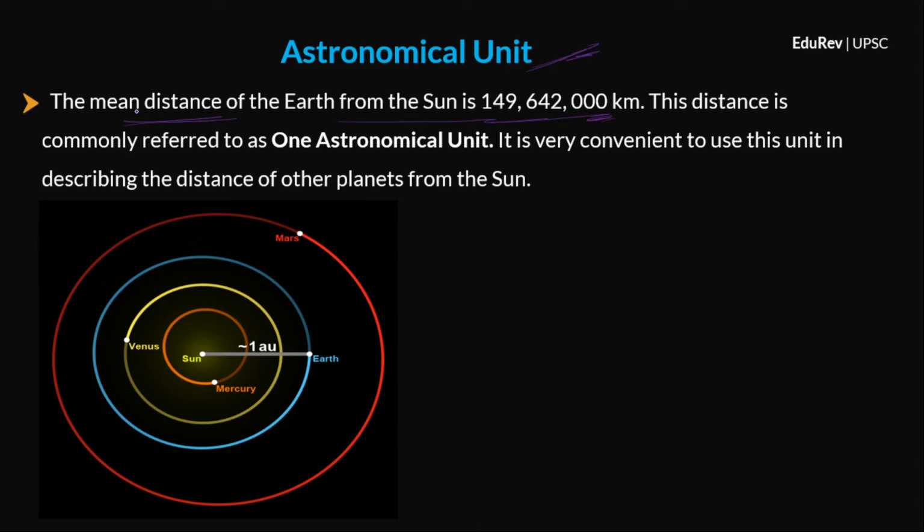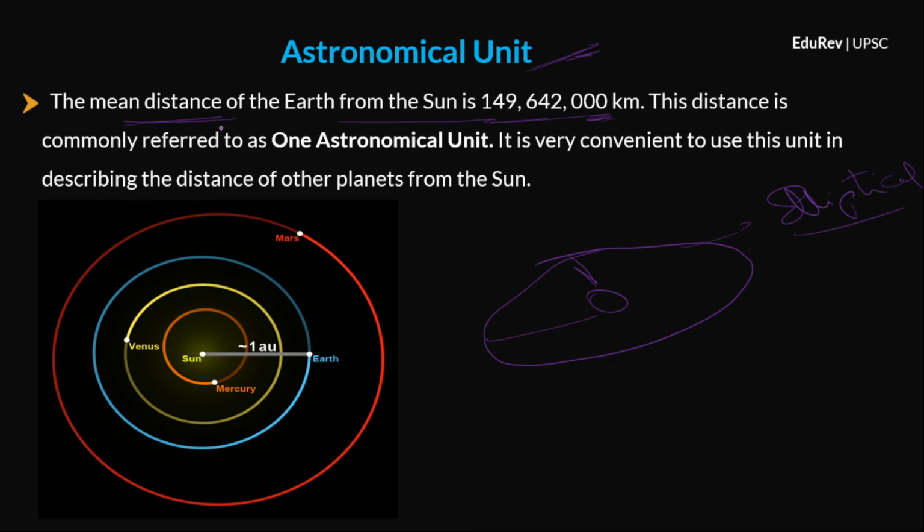Okay, now why am I using the term mean distance? Because the orbit of the Earth is elliptical. It is not a circle. If the orbit of the Earth around the Sun is a circle, then there is no concept of mean distance. The distance between the Earth and Sun will always be constant if the orbit of the Earth is a circle around the Sun. But we know that the orbit of the Earth is elliptical around the Sun. So sometimes the Earth is close to the Sun, sometimes the Earth is far away from the Sun, because the orbit is elliptical. Clear?